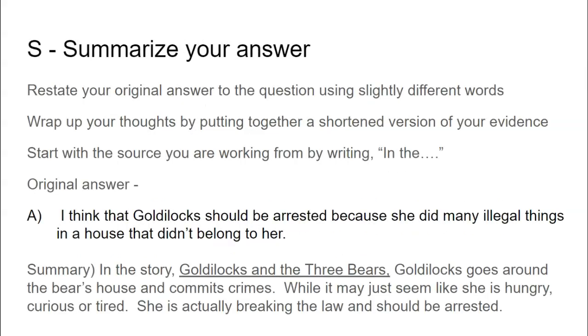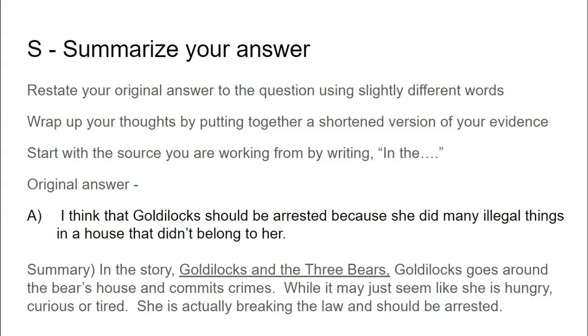And finally, S, for summarize your answer. Restate your original answer to the question using slightly different words. Wrap up your thoughts by putting together a shortened version of your evidence. Start with the source you're working from by writing in the.